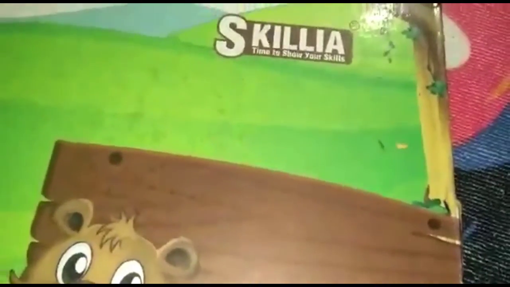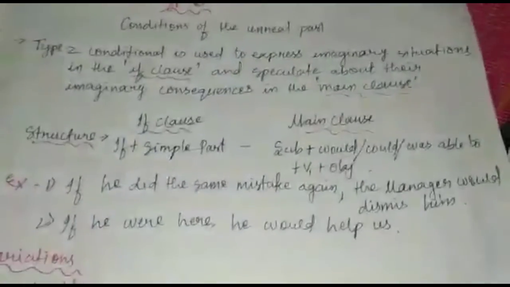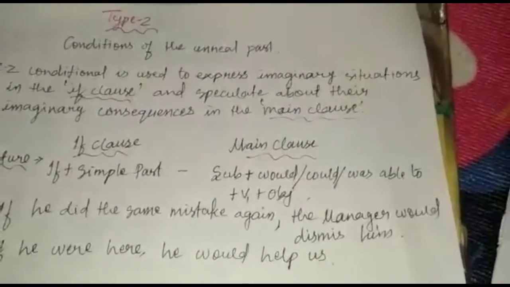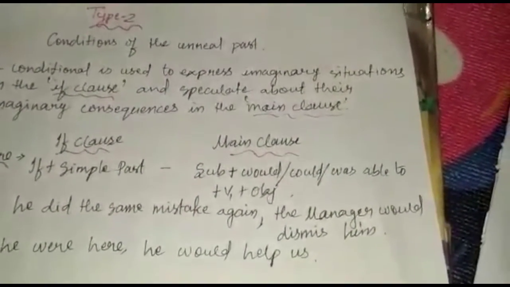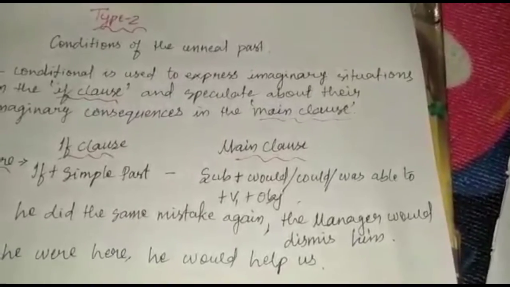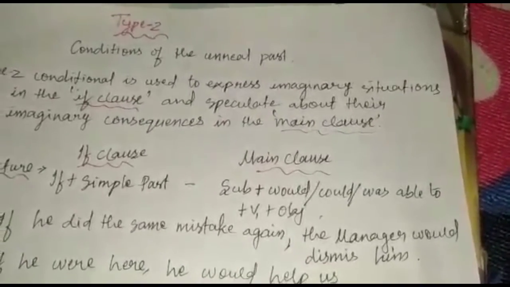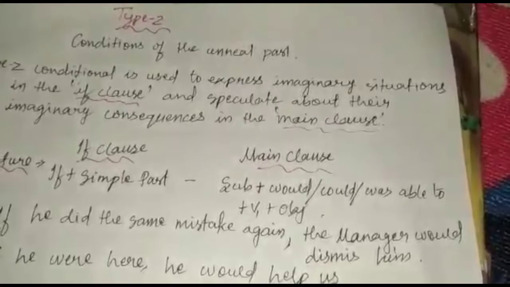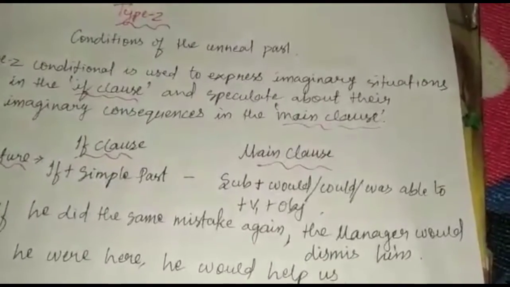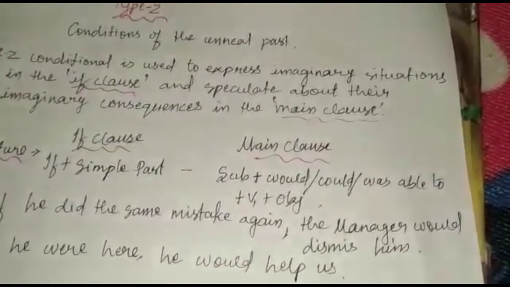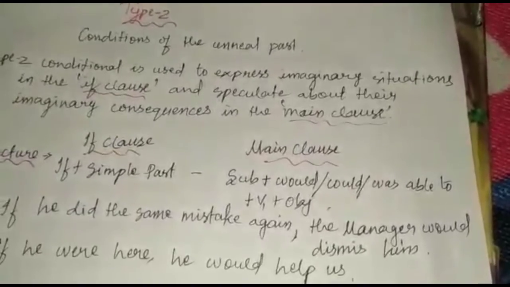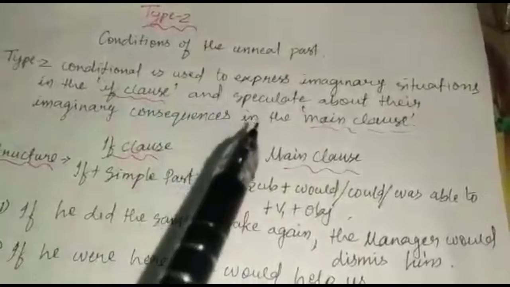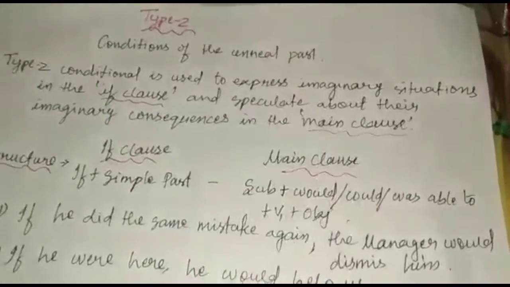Now let us discuss conditional type 2. This type 2 conditional is also called the conditional of the unreal past, because it is used to express imaginary situations in the if clause and speculate about their imaginary consequences or results in the main clause.